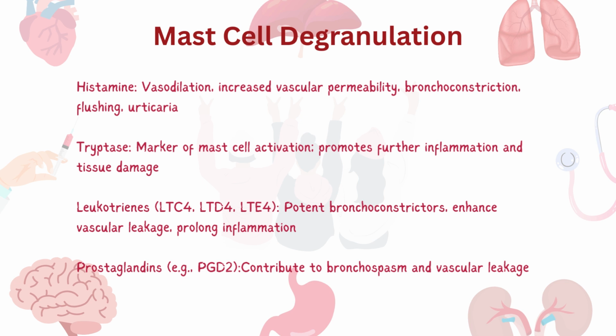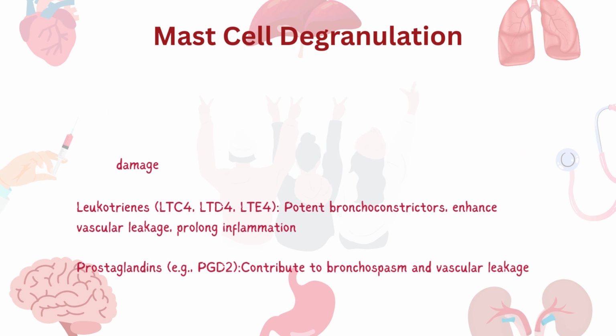So what are the mediators that are released from mast cells and basophils? These are histamine, tryptase, and leukotrienes, and their functions are bronchoconstriction, increased vascular permeability, vasodilation, tissue remodeling, and further inflammation. They also prolong the inflammatory response.